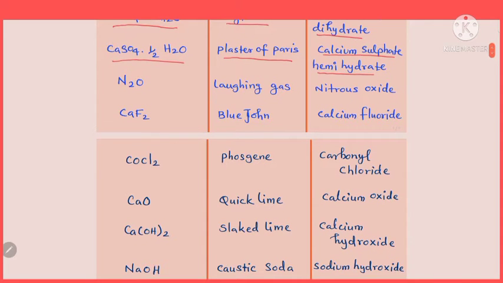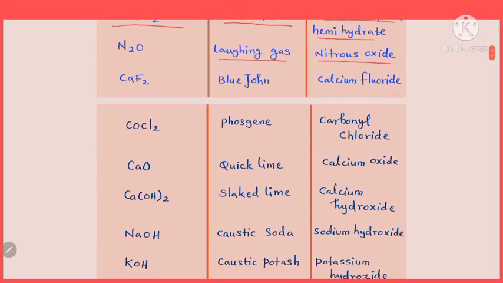The next compound with formula N2O, an oxide of nitrogen, which is called laughing gas, isn't it? I think you are familiar with this compound. So its common name is laughing gas. Chemical name, nitrous oxide. What is it? Nitrous oxide.